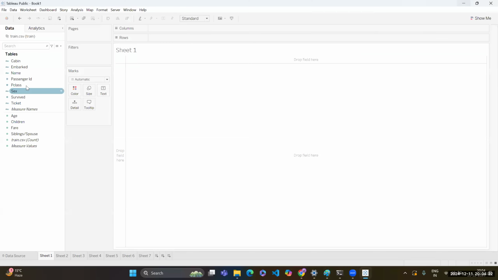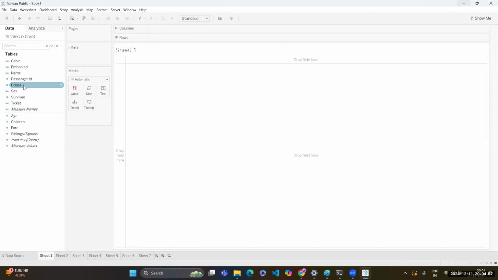For example, now listen to this line. What is P class? Number of people traveling in first, second, and third classes. If the person is traveling first class, second class, or third class, that information is stored in the P class column. Now, what I wanted to understand is the distribution of the people traveling in these classes. Out of the total number of people, how many were traveling in first class, how many in second class, and how many in third class.